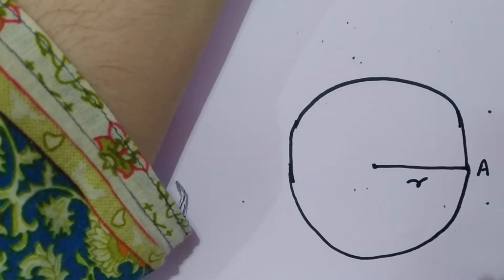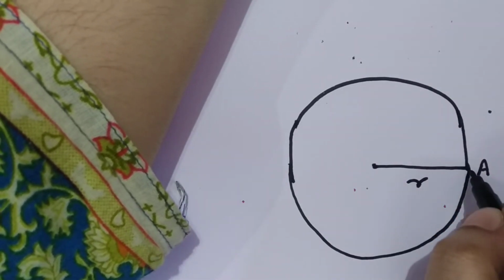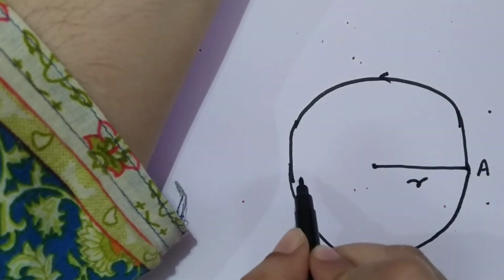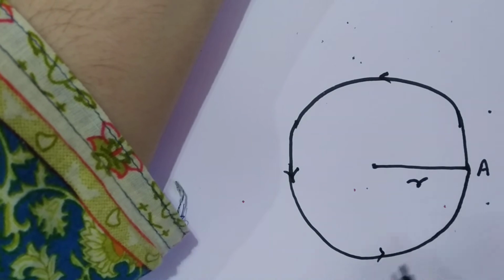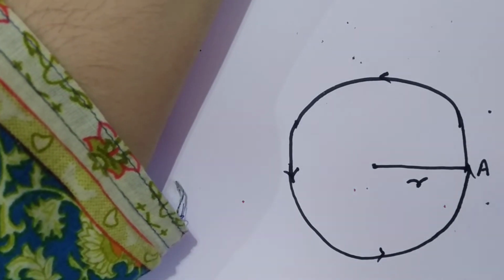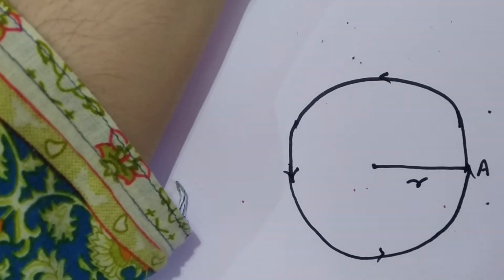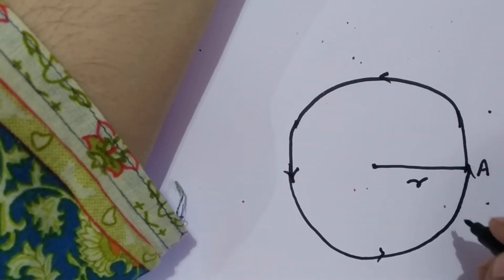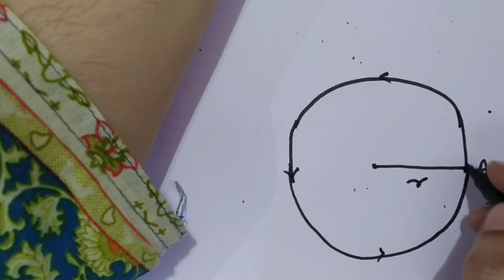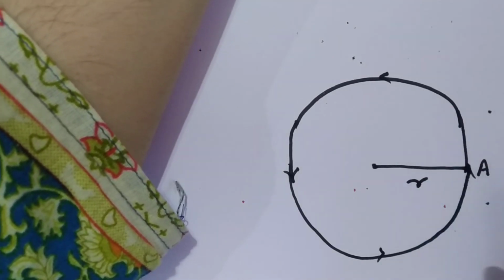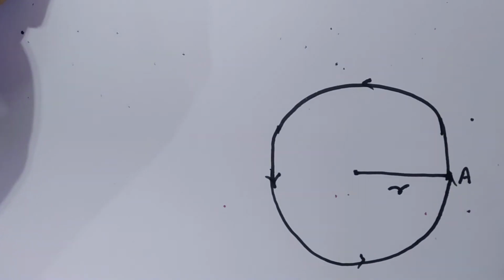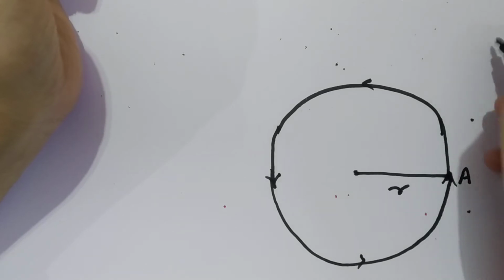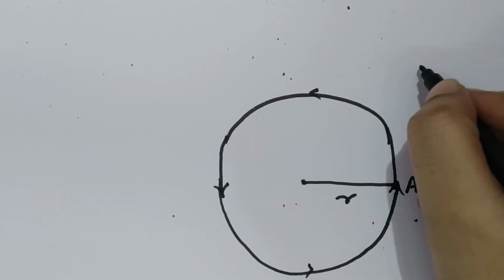Now suppose you are the particle, or you are the observer moving along with the particle, and the circle described by the particle is anti-clockwise. Now let's see the direction of different quantities over here. The very first thing: as the particle is moving along a circle, what would be the direction of linear velocity?